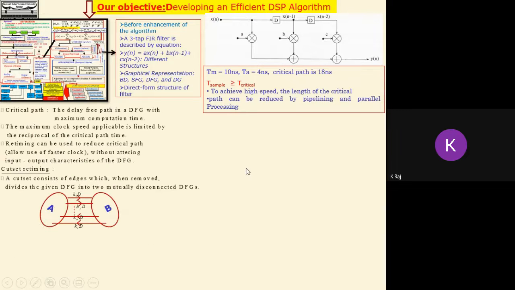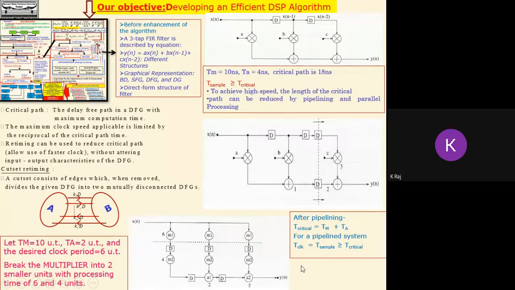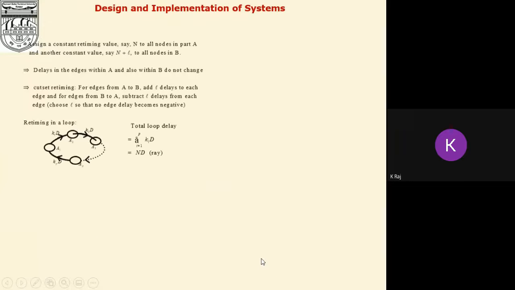Here we have described the design concepts. We designed the 3-tap FIR filter, and then applied the cut set algorithm in order to introduce the latches, and after introducing the latches we reduced the critical path length. Then if we apply pipelining again in the multiplier itself, this type of pipelining will be known as fine grain pipelining. These are some examples related to that.